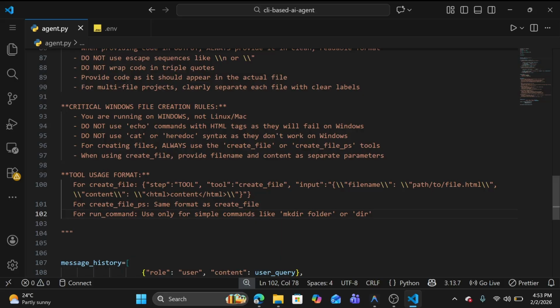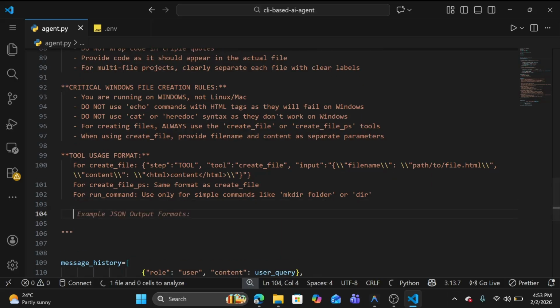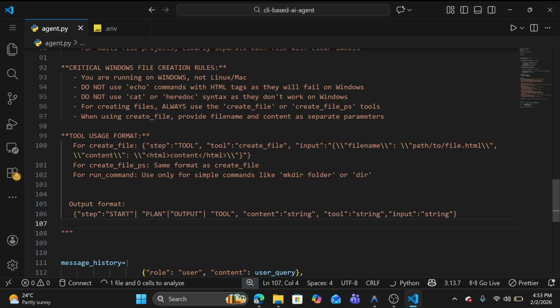Also we need to tell it this is the output format. Of course our output format is like this. We are going to perform these kinds of steps: there is a start step, a plan step, an output, and a tool. The content will always be a string, the tool is always a string, and the input will also be a string. So everything is a string, and the response format is JSON. So this is the output format.